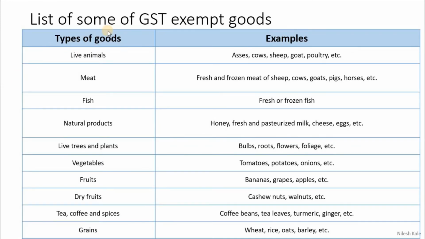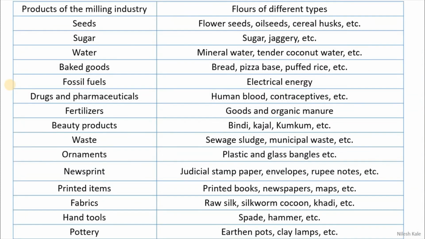And here is the list of some goods which are exempt from the GST. Understand the table. These are the types of goods and these are the examples. Please pause the video and read it all. It is always better if you copy it down, because these types of questions may repeat in the examination. I will go to the next slide. Pause the video, read it all.